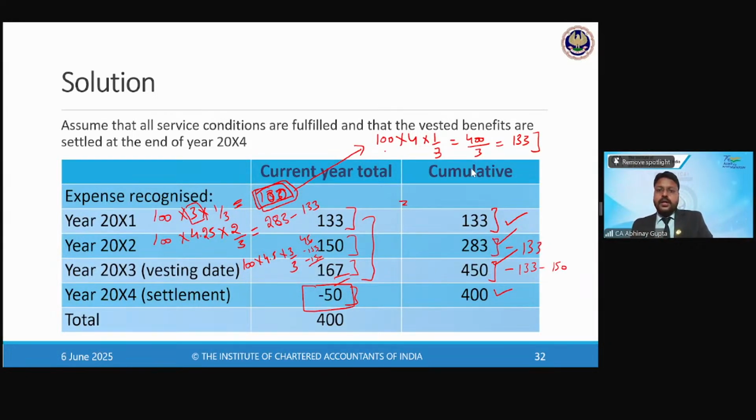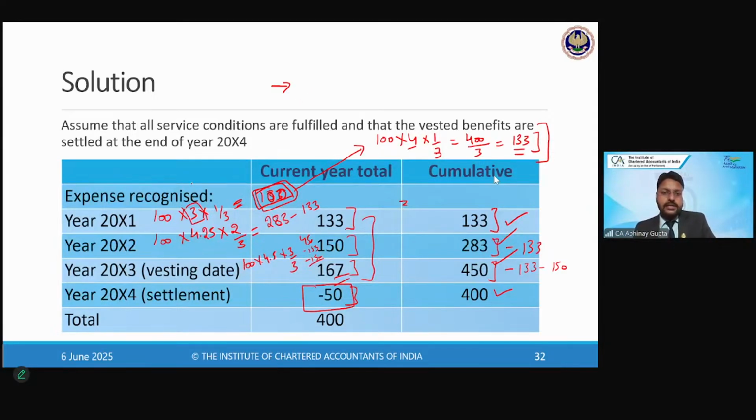But because my fair value has changed at the year end and I need to reinstate my liability, I will make a revalued 400 divided by 3, which is equivalent to 133. So for year 1, my total expense is 133. It can be recorded in a 2-step process, right? First of all, I record my expense basis on my grant date calculations, because I want to post the entry instead of waiting for the fair value on the year end date.